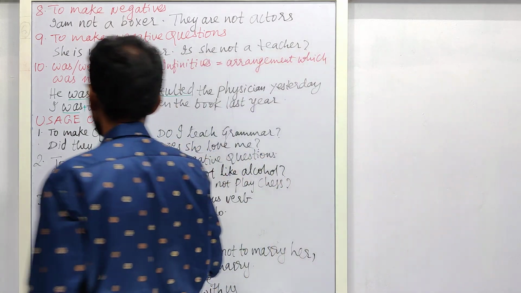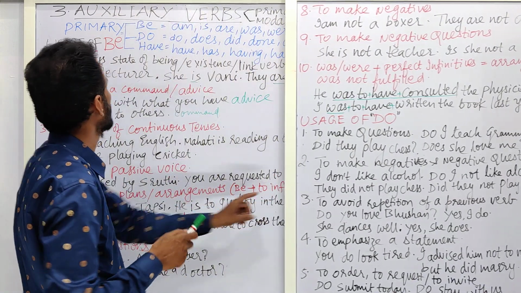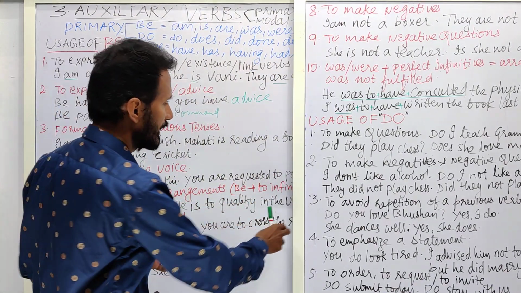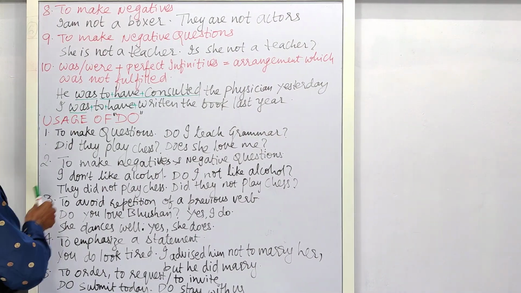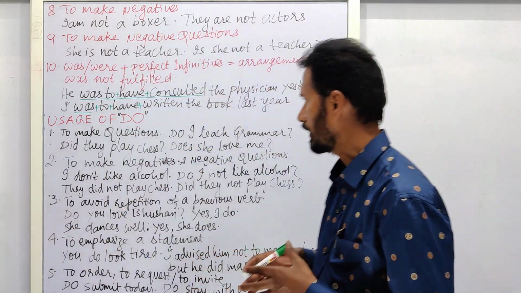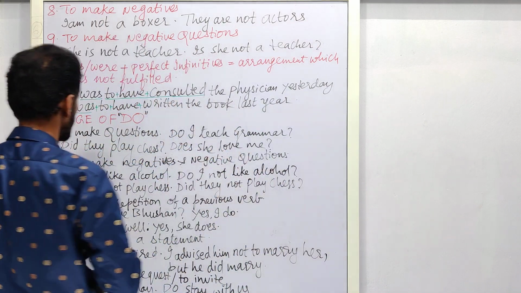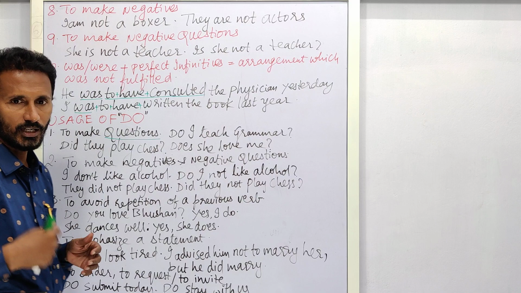Next, all these are about the uses of be. Now we shall deal with uses of do. Okay, the other form. It is used to make questions. I teach grammar.